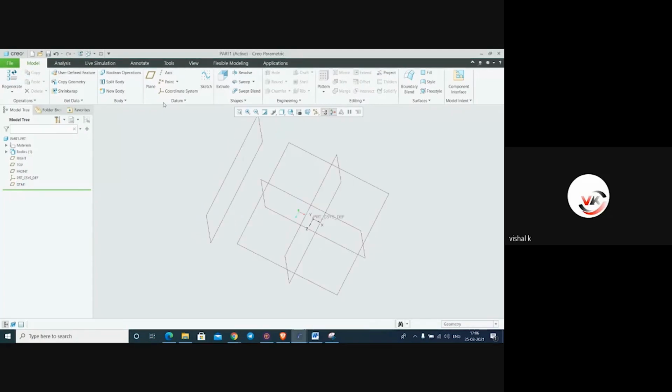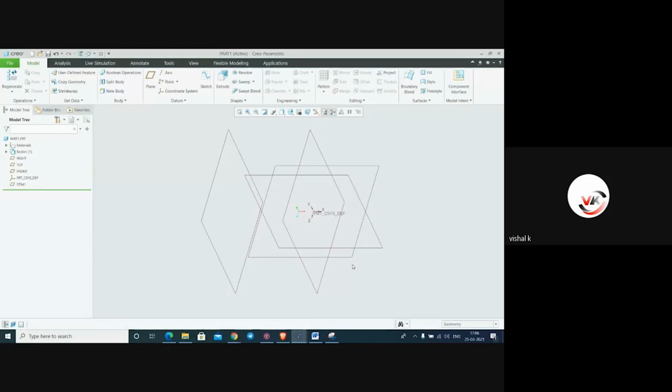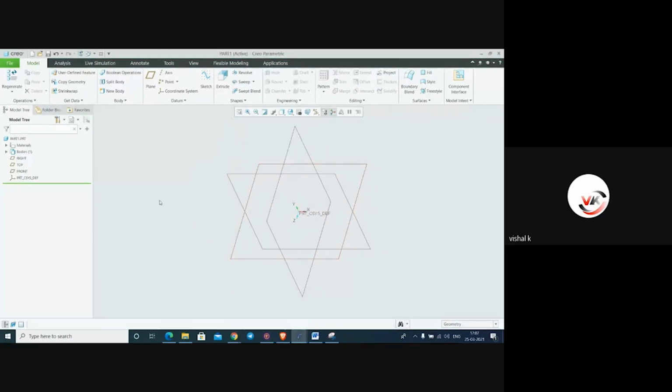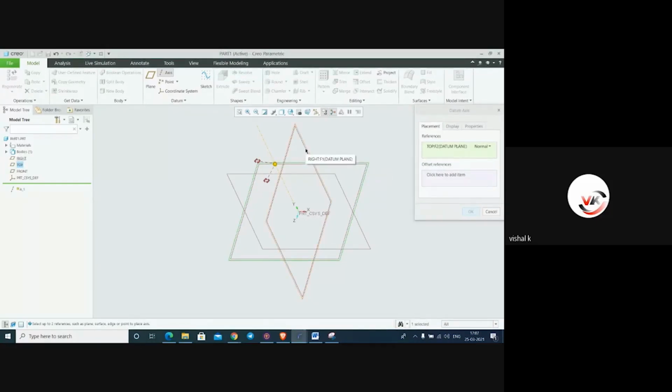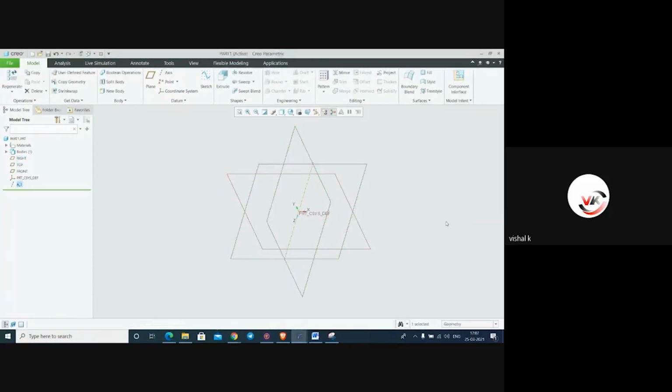Another thing is, if we want to create a datum plane on an axis, first we will put the axis. Control D is the default orientation. I will delete this plane. And here it is the axis tool. From this axis, I will select this plane, and again, perpendicular, we have to select this plane. It will create a vertical axis. So say OK.